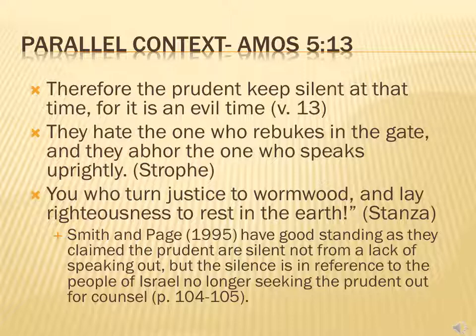So this isn't the only research that you would obviously do in a poetic book, but I hope you can see here how learning the structure of the Hebrew poetry and the devices that are used helped us to find passages that better enable us to interpret the passage we're looking at. Now, we happen to not look at the sorites and the terrace and stuff because none of those happen to correlate with verse 13 in a direct relationship. But if we would have chosen another passage, we might have had to look more in depth into those and how those patterns worked to interpret a passage.